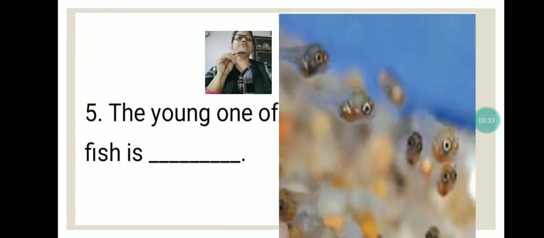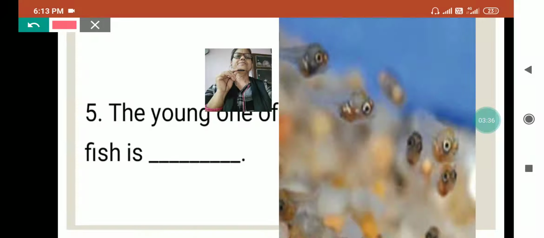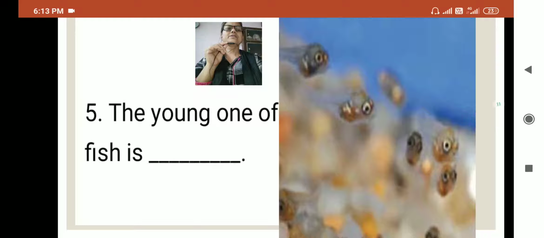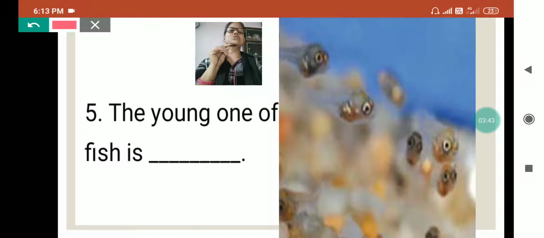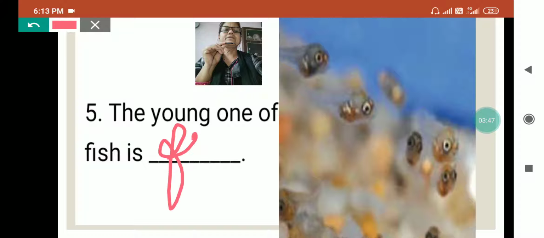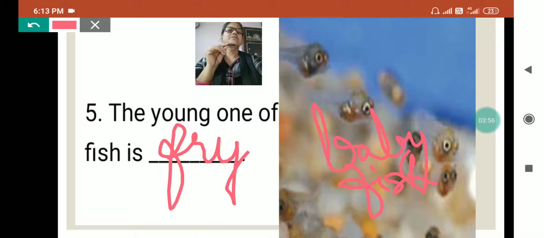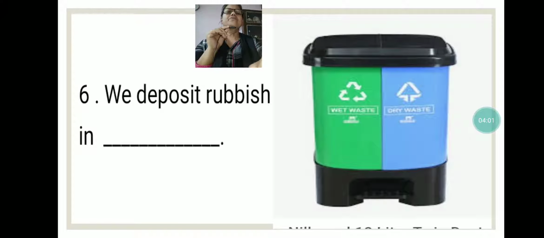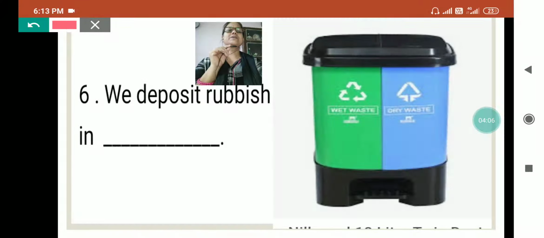The young one of fish is called fry. See, these are baby fish. And these are called fry. We deposit rubbish in, and where do we deposit rubbish? In the dustbin.